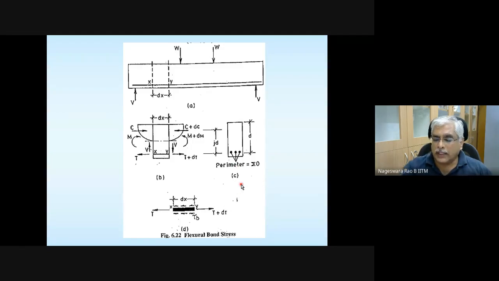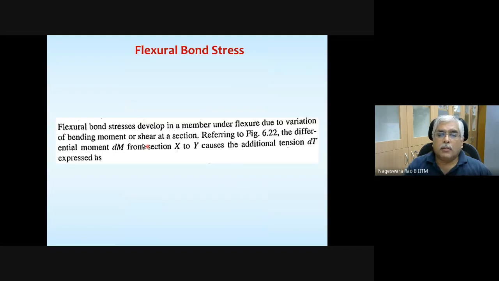So let me proceed. Bond stress, or the flexural bond stresses, develop in a member under flexure due to variation of bending moment or shear at a section. And whatever we have seen in that figure, the differential moment dm from section x to y causes additional tension dt.